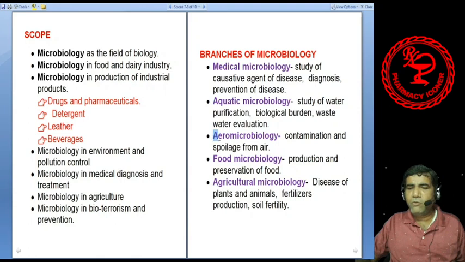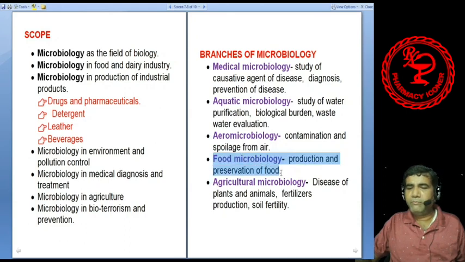Then aeromicrobiology. Most of the contamination occurs through air. The suspended particles in the air may contain some microorganisms. They may cause infection to us. They may fall on the food material and decompose it. So the study of microorganisms in the air and the study of contamination and spoilage from air is called aeromicrobiology. The next is food microbiology.